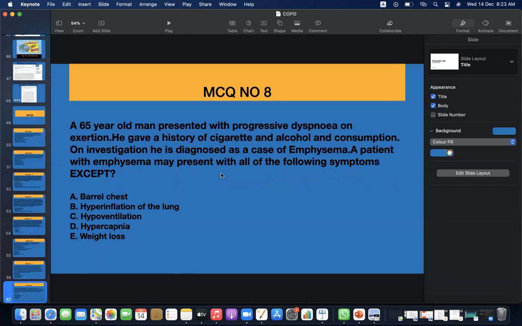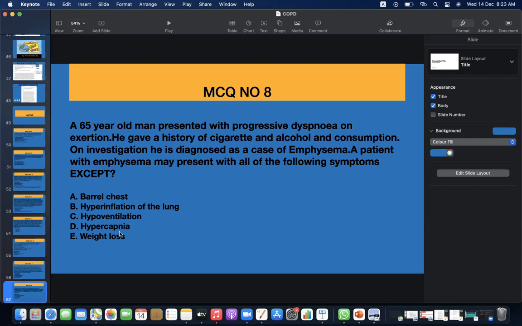MCQ number 8. A 65-year-old man presented with progressive dyspnea on exertion. He gave a history of cigarette and alcohol consumption. On investigation, he is diagnosed as a case of emphysema. A patient with emphysema may present with all of the following symptoms except: A. Barrel chest, B. Hyperinflation of the lung, C. Hyperventilation, D. Hypercapnia, E. Weight loss.